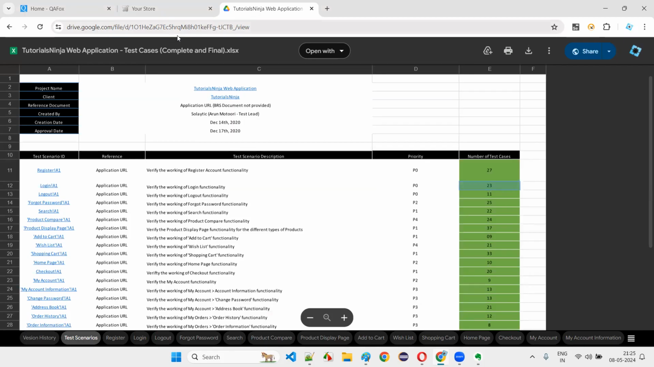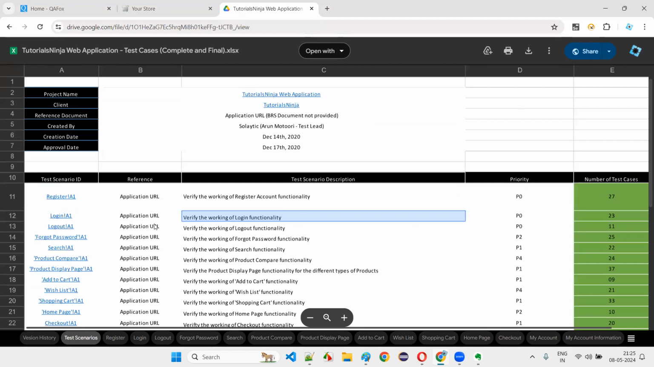Tell me. Can you see the document? For verifying the login functionality test scenario, for this test scenario 002 or whatever it is, how many test cases are there? How many test cases are there? 23 test cases are there.